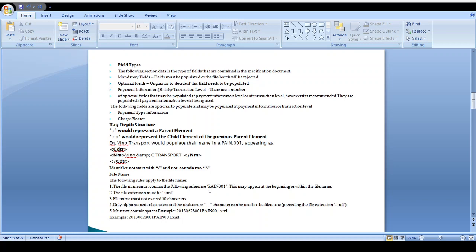And once you use a file name, again, if you use another transaction, just use a different file name. The same file name you should not use. Alphanumeric characters are accepted. Here I will provide an example of how the file name should look. Look at this.